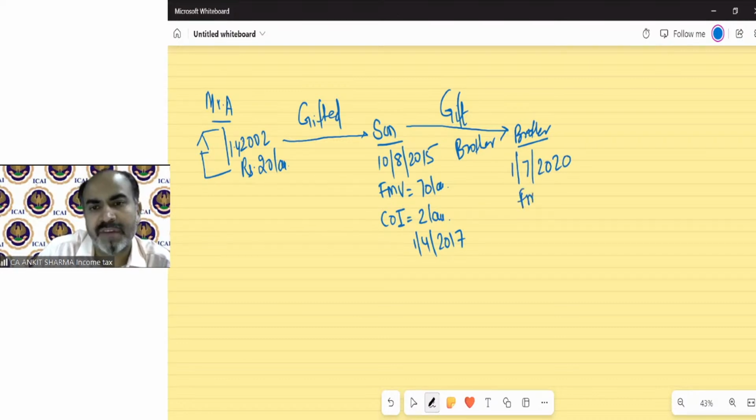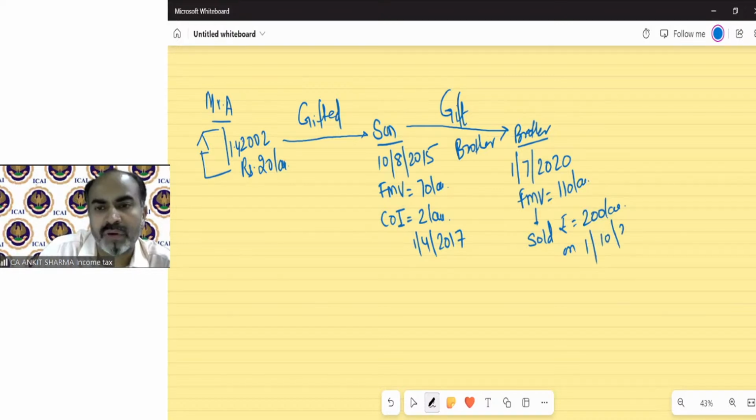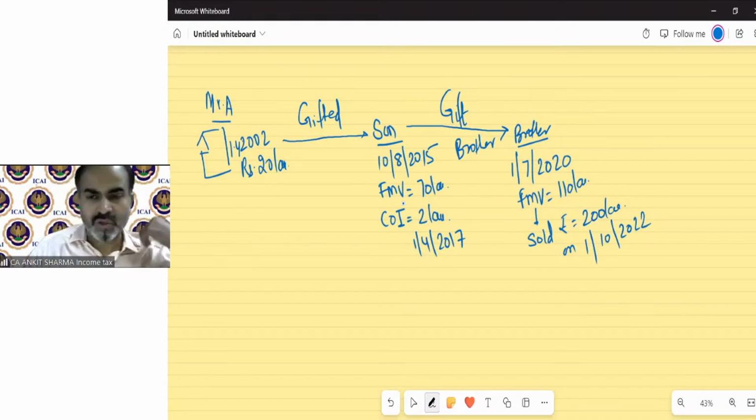At that time, fair market value was 110 lakh. The brother sold this house for rupees 200 lakh on 1st October 2022. So now the examiner will ask you to calculate capital gain in this case.